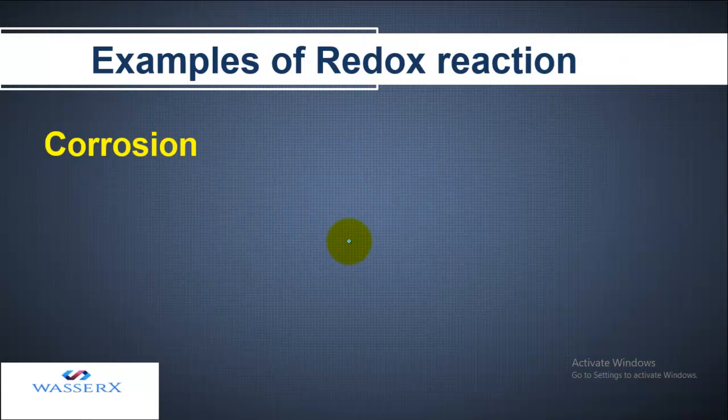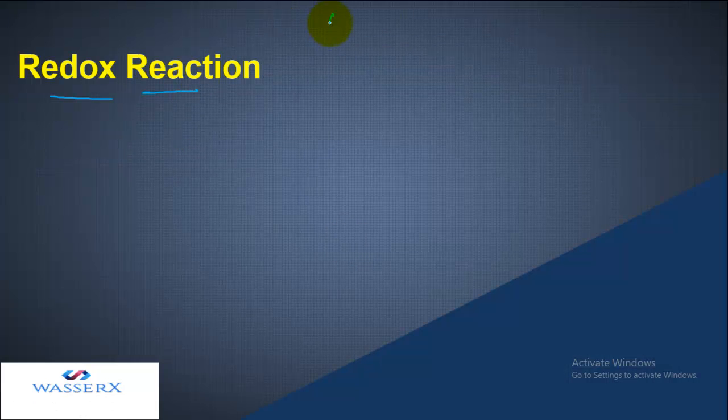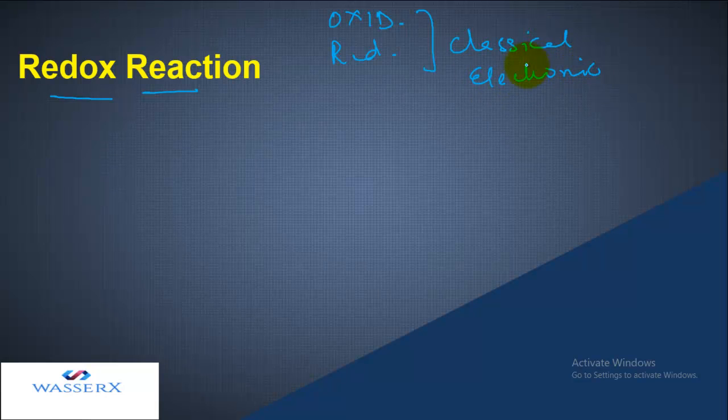So now, redox reaction, because now we are familiar with oxidation and reduction according to both concepts, that is the classical concept and the electronic concept. Redox reaction refers to a reaction in which oxidation and reduction both occur simultaneously.